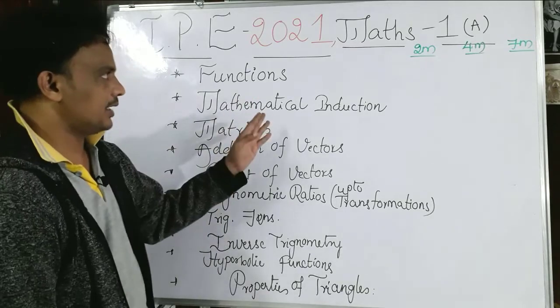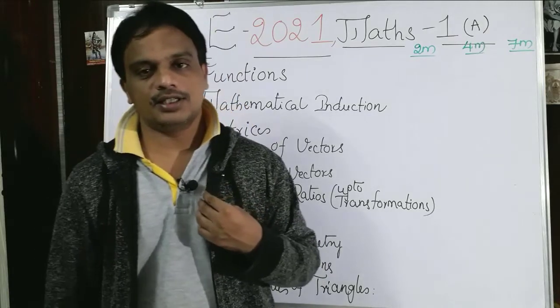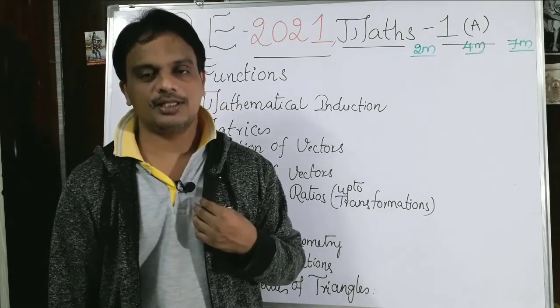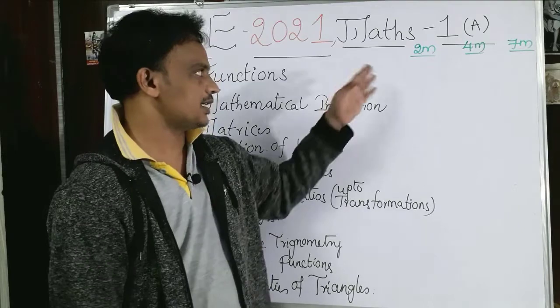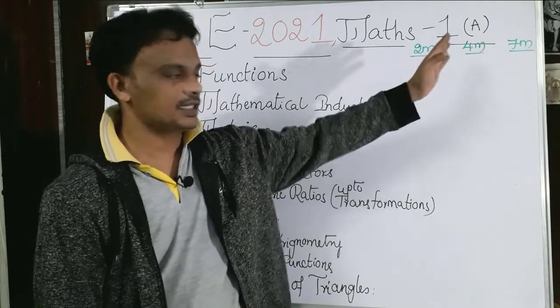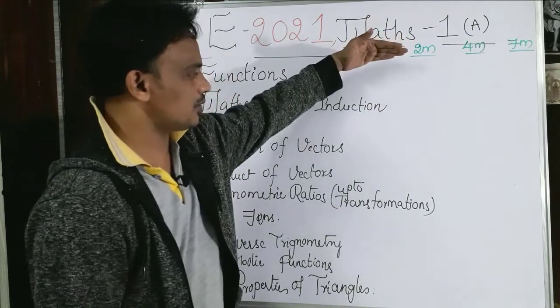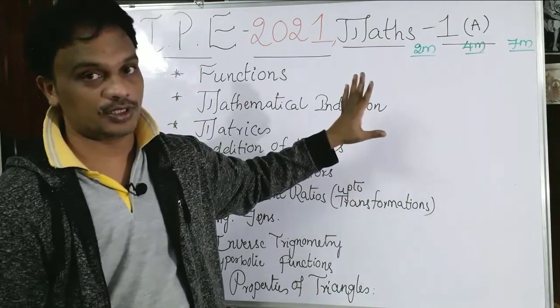Maths 1A in the IPE will be for 75 marks. Section A is completely 2 marks questions, section B 4 marks questions, and section C 7 marks questions. From section A, the 2 marks questions, we are going to get 10 questions.